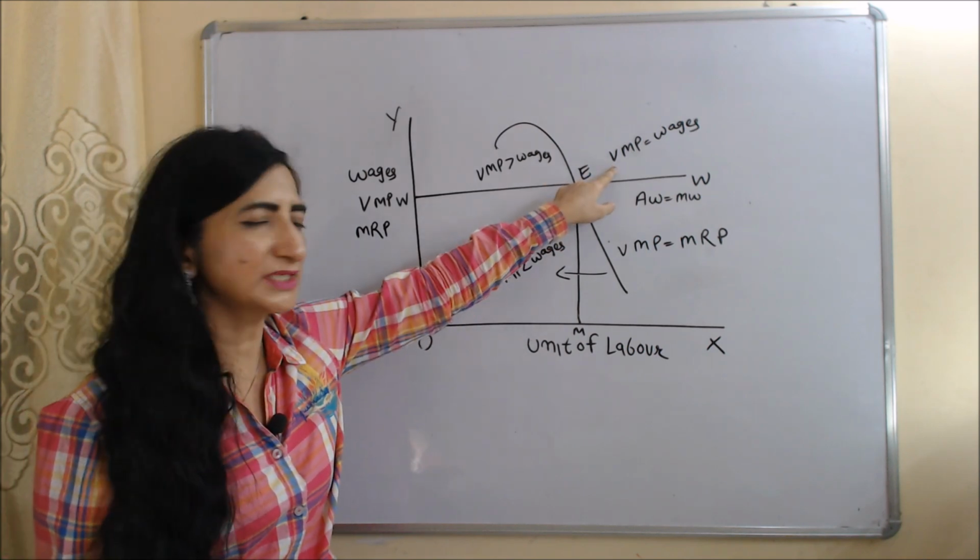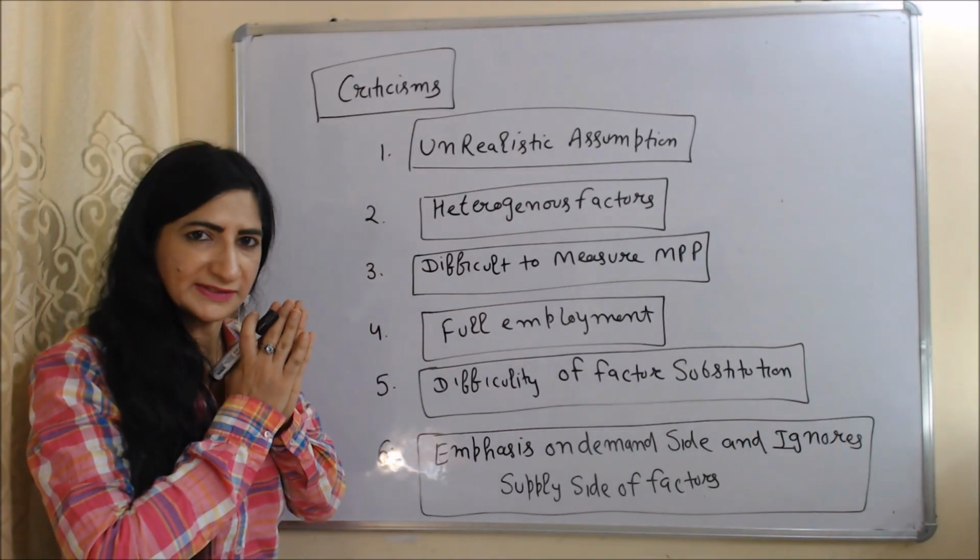At this point VMP is equal to the wage rate. Now we are going to talk about criticism of this theory.